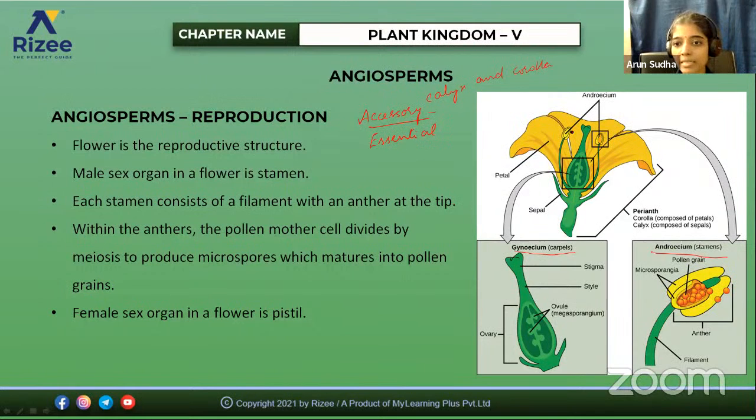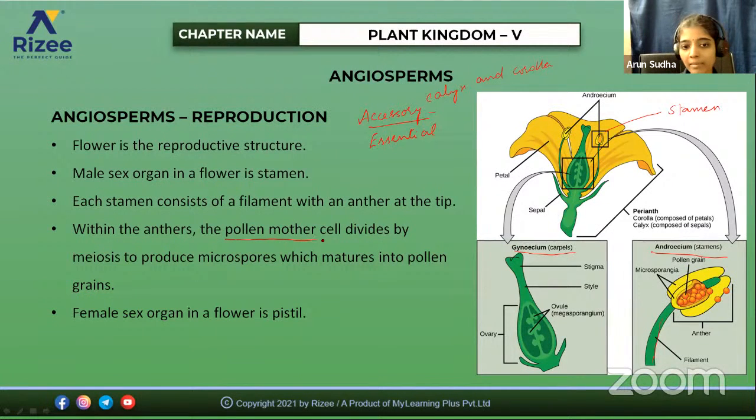So this is the stamen. The male sex organ in a flower is the stamen. This is the structure of a stamen, and each stamen consists of a filament. This is the filament and this is the anther. Within the anther, pollen mother cells are present.